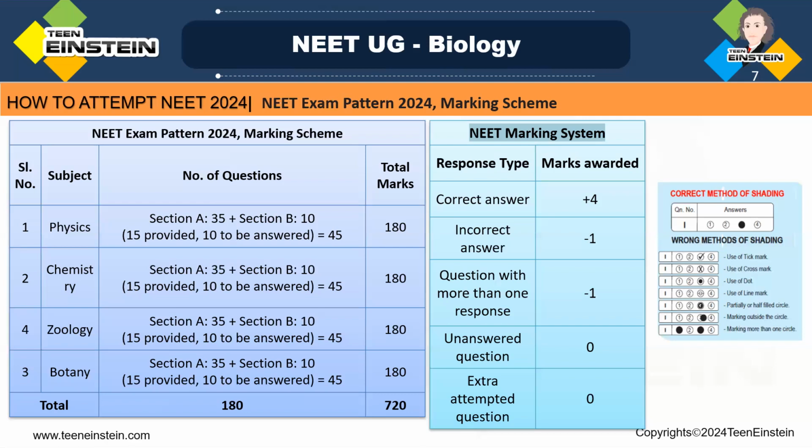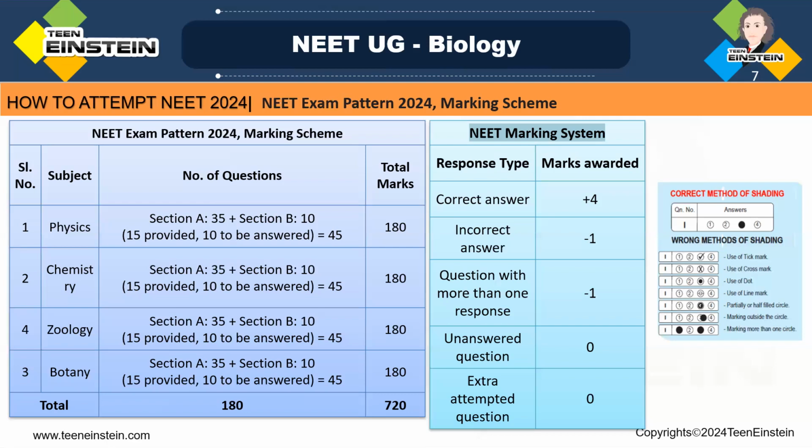Then the maximum number of points that may be earned in section B is 40. That means 10 questions times 4 marks each, that is 40 points. Each subject, physics, chemistry, and biology with zoology and botany, can be scored with a total of 140 plus 40, that is 180.